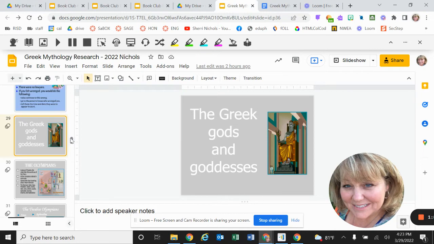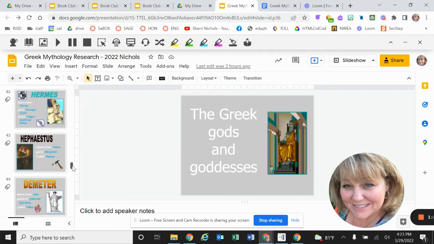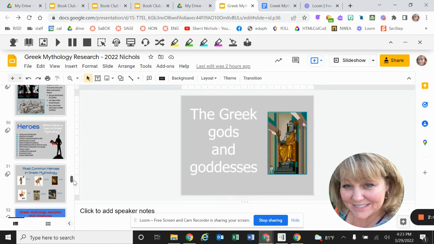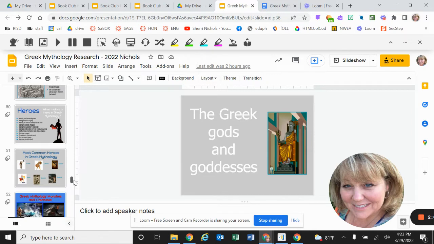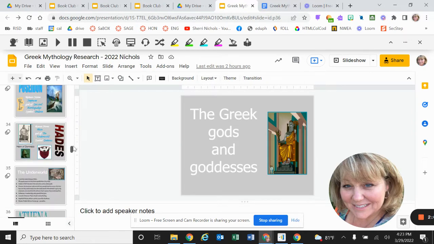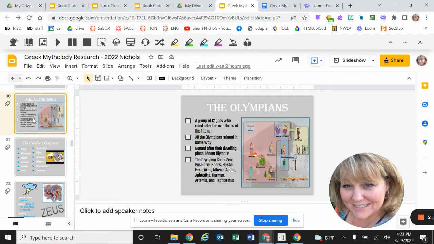And it goes through from 29 all the way through it. So it looks like it goes through like 51. Now, first of all, it's just going over each of the individual Olympians, the 12 Olympians. All the Olympians were the ones that ruled after the overthrow of the Titans.